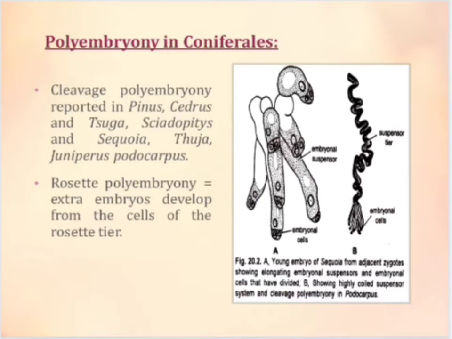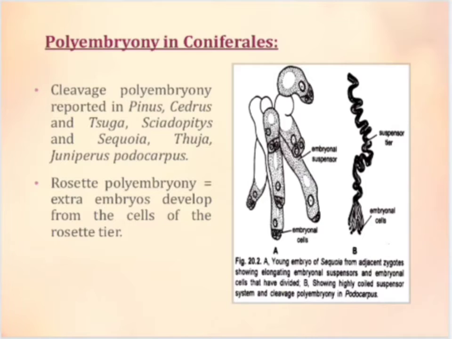Polyembryony in Coniferales. Simple polyembryony occurs in the majority of the members of Coniferales and the number of embryos varies from 2 to many. Cleavage polyembryony has also been reported in several genera of Pinaceae, that is Pinus, Cedrus and Tsuga, Pseudotsuga and Sequoia in the Taxodiaceae family, Thuja and Juniperus in the Cupressaceae family, and Podocarpus in the family Podocarpaceae. Both simple and cleavage polyembryony are common in Cupressus.